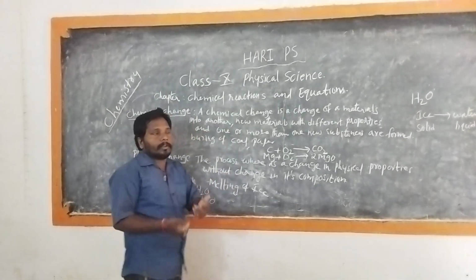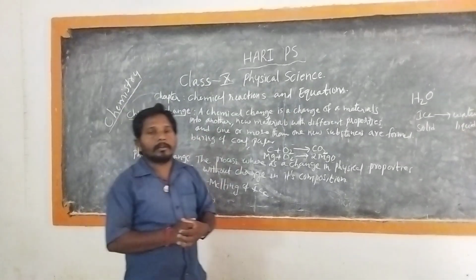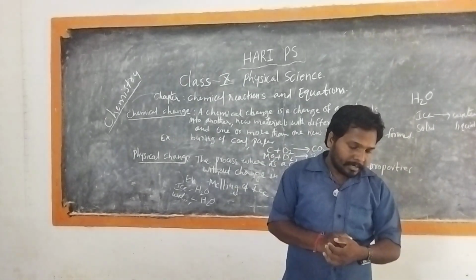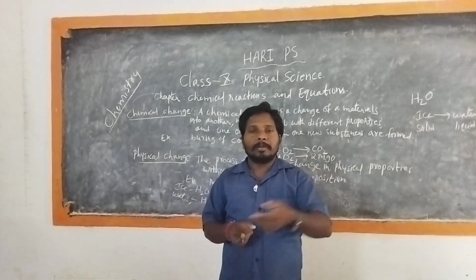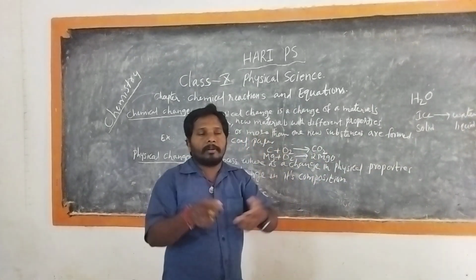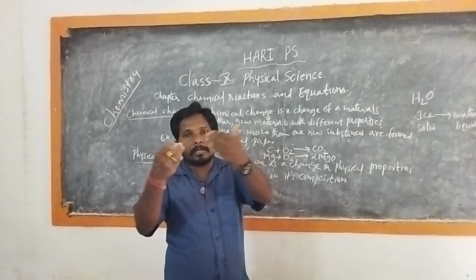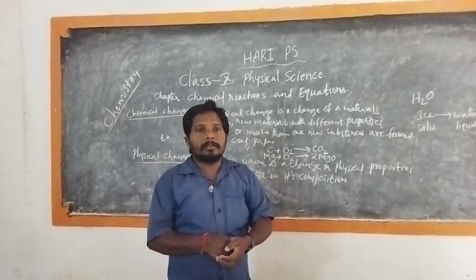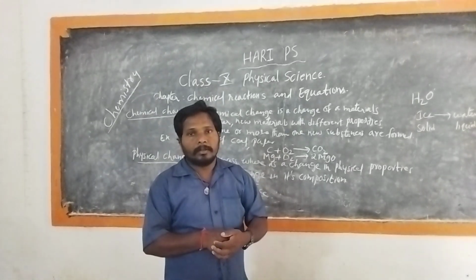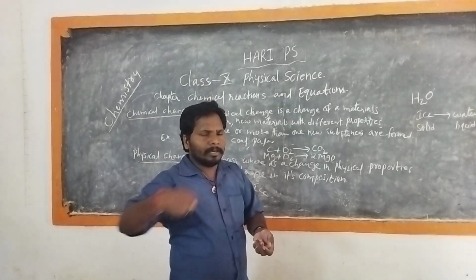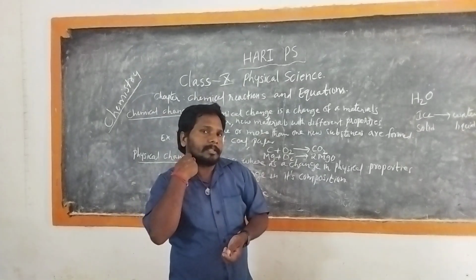Coming to daily life examples of chemical change: an iron nail is left exposed to the humid atmosphere. When you place a piece of iron outside, after two or three days we observe that a brownish coating or brown layer is formed on it. We can say that rust is formed, Fe2O3. We will discuss it during the oxidation reaction.